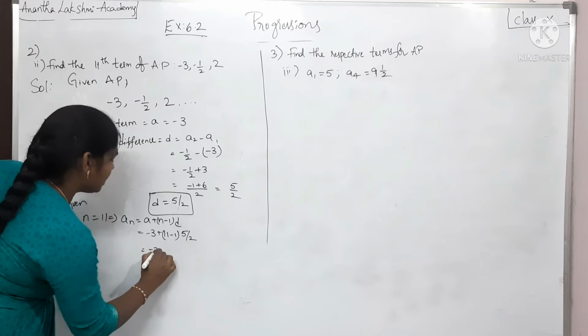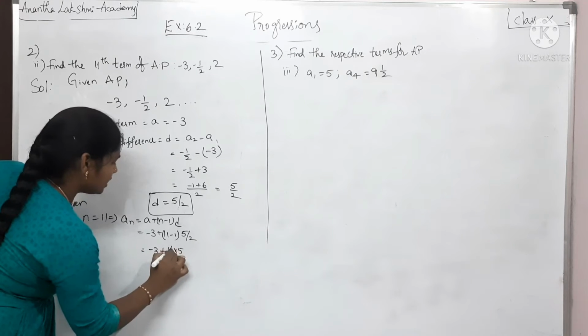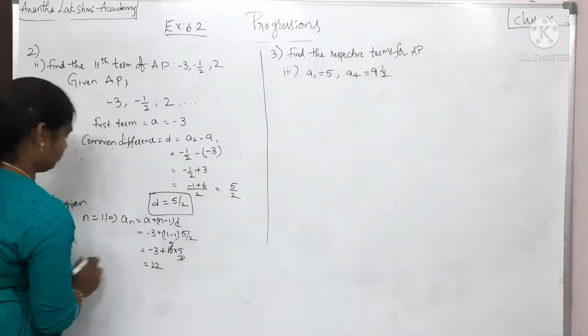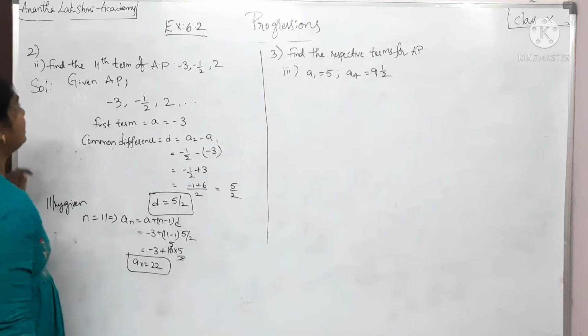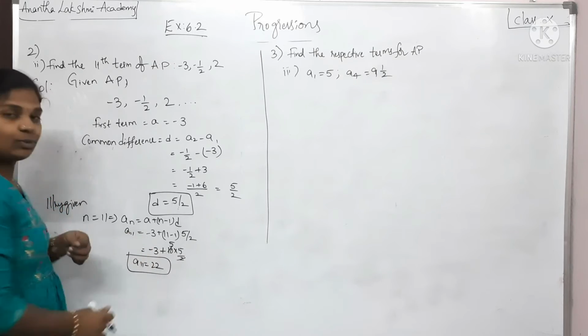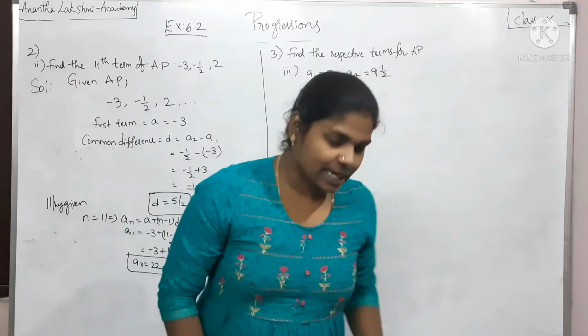So that becomes minus 3 plus 10 into 5 by 2. 2 5s are 25, minus 3 is going to be 22. So A11 is equal to 22, isn't it? So A11 is nothing but 22. All right, that is about the second problem.